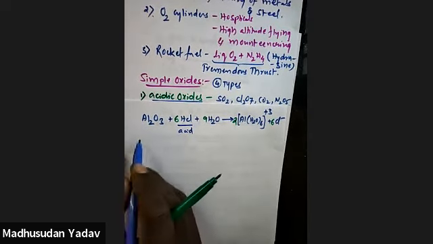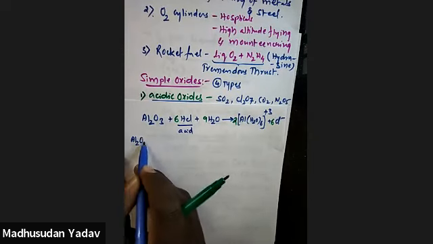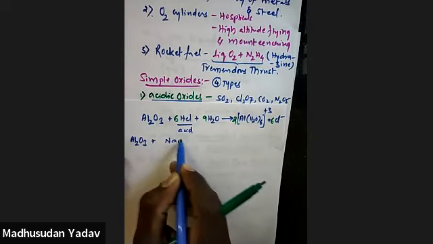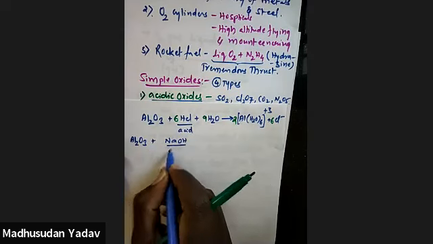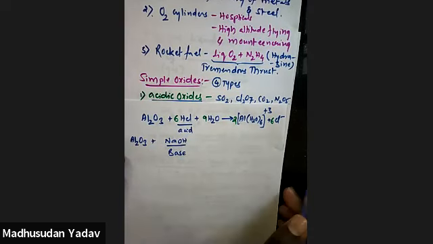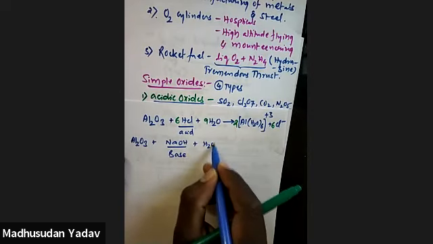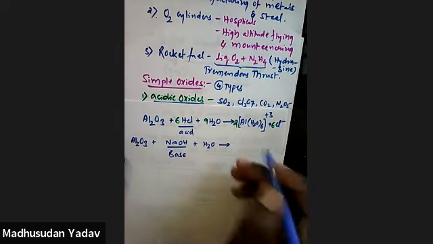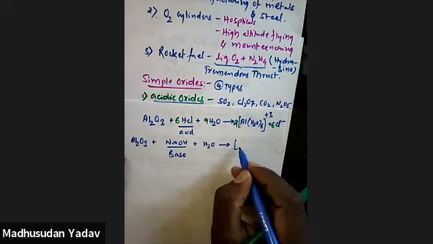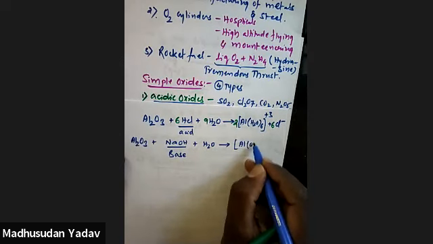Next, I'll take the same Al2O3 on reaction with a base. Sodium hydroxide is a base or not? It is a base. On reaction with a base, in the presence of water, it again forms a complex, hydroxides.